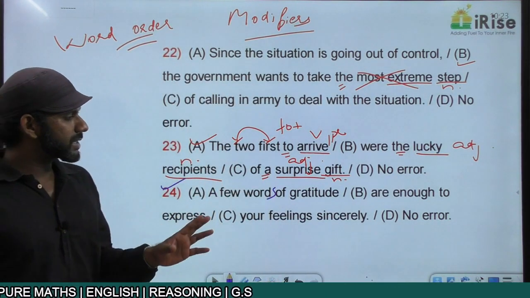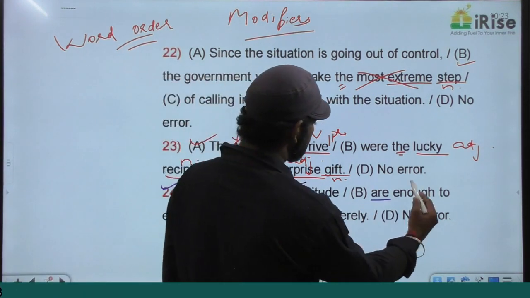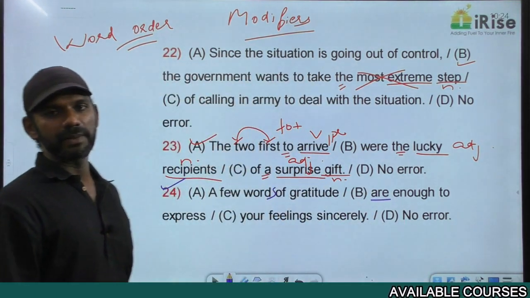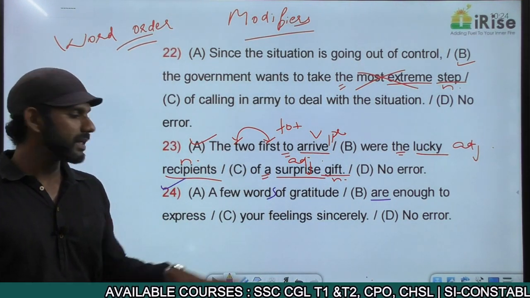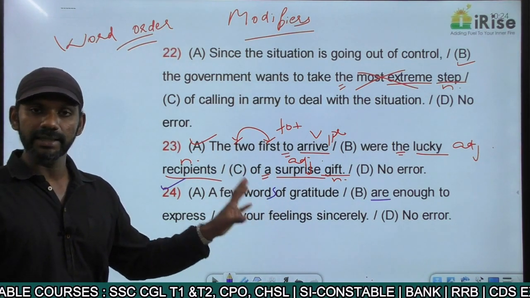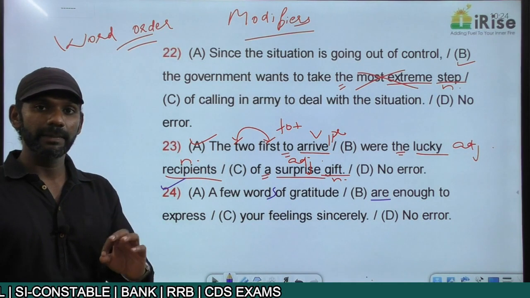A few words of gratitude are enough. Now I go for a blank here. Dash enough, this blank must be filled with a verb. We have two nouns before the verb. One is a few words and the other one is gratitude. Two nouns before the verb. Which rule? Eliminating the middleman.